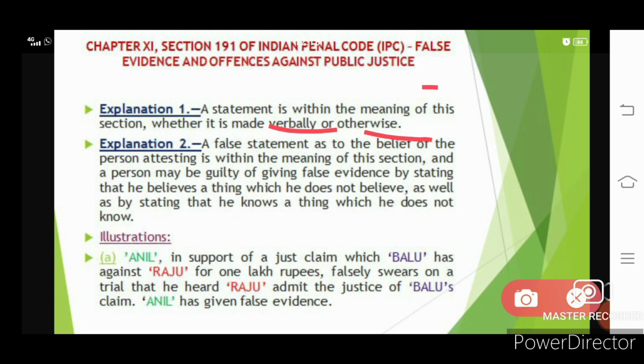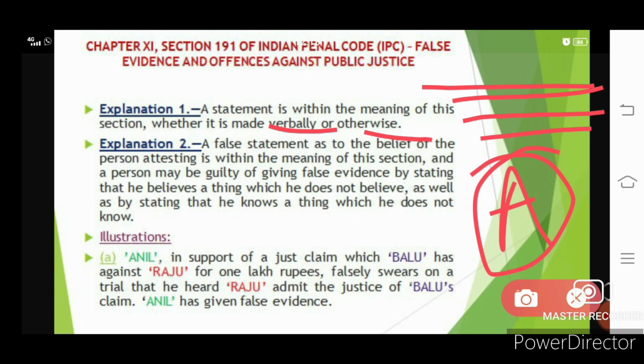Let's say here is a statement which he needs to give. Actually, here are four lines which were said by the witness. Now, he agreed that these statements are false evidence. He doesn't know about the subject, but he gives a statement about the subject. That means he knows that it might be true or not. He doesn't know about the matter, or he states in a manner that he knew the matter, but in reality he doesn't know about the matter.